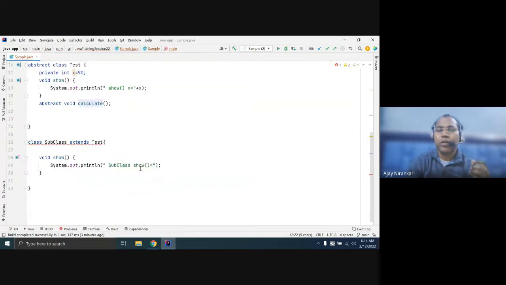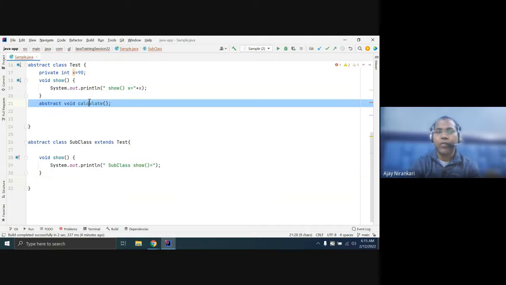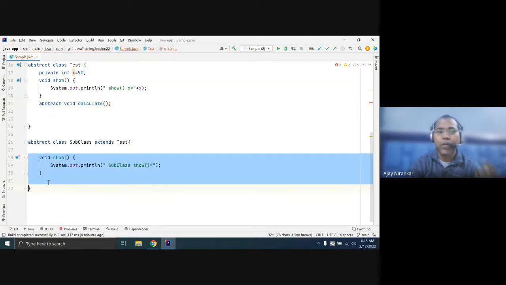So the compiler tells you this class must be abstract because it has one abstract method which you did not define. So you have to mark it as abstract. So the compiler is happy. At least this is a class. It has one method, but it also has another, inherited method, calculate, which has no definition.